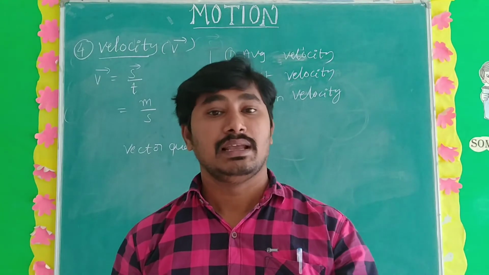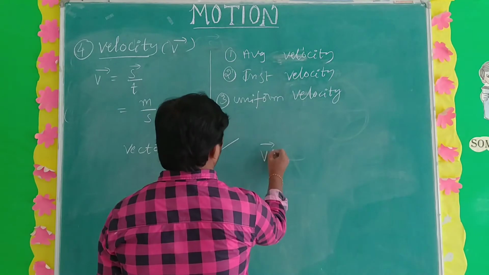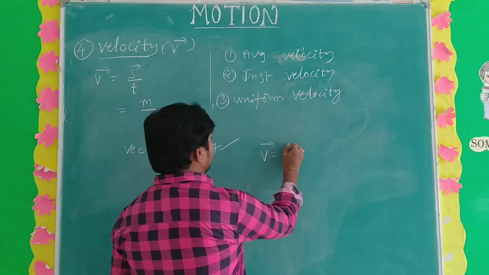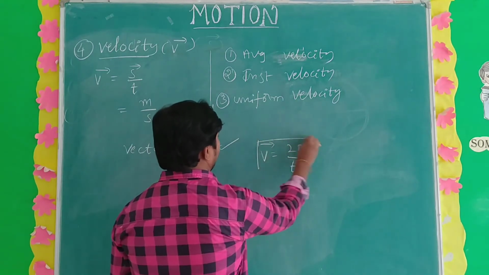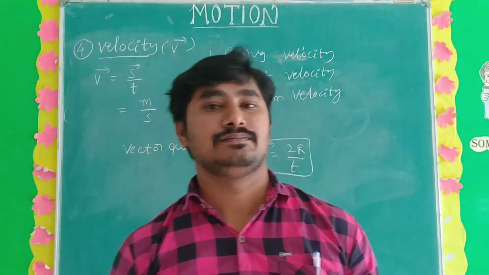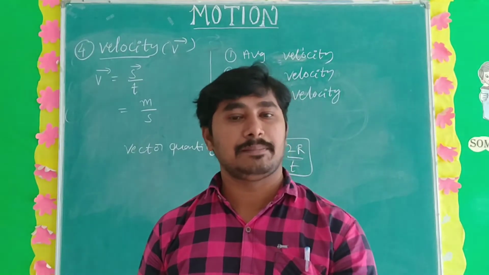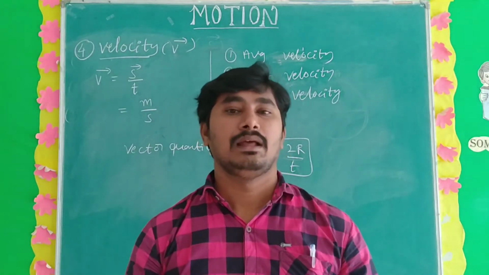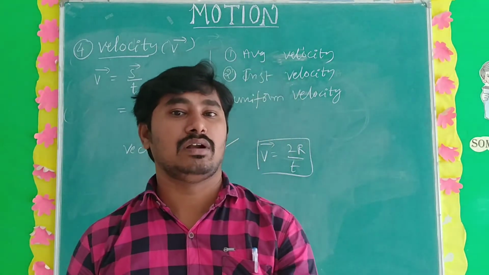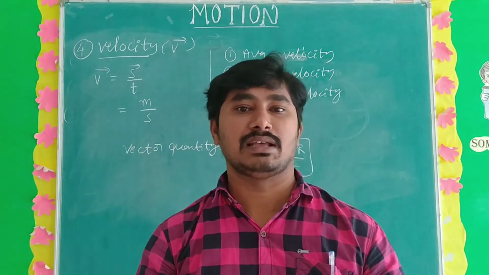What is the velocity in the circular track? The displacement in the circular track is 2r, so V bar is equal to 2r by t. That is the velocity in the circular track. So that is the difference between speed and velocity. Speed means distance per unit time, and velocity means displacement per unit time. The unit is meter per second for both. Speed is a scalar quantity and velocity is a vector quantity.